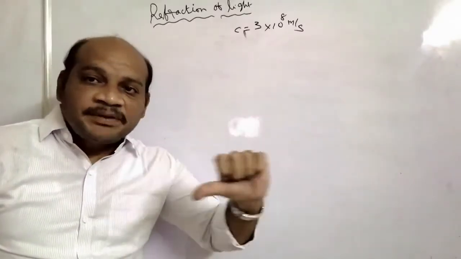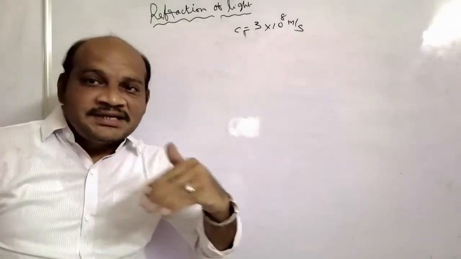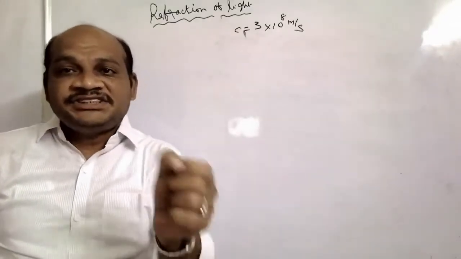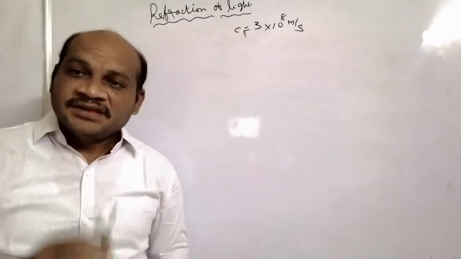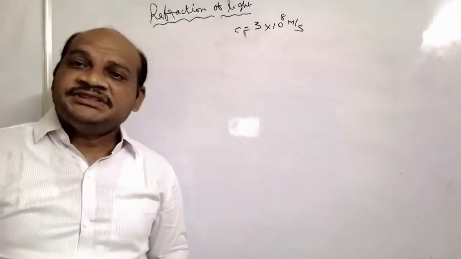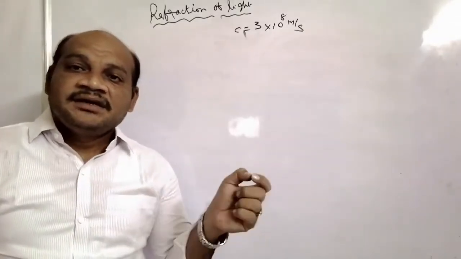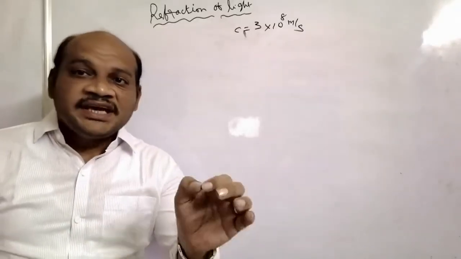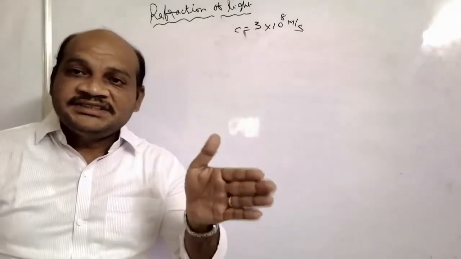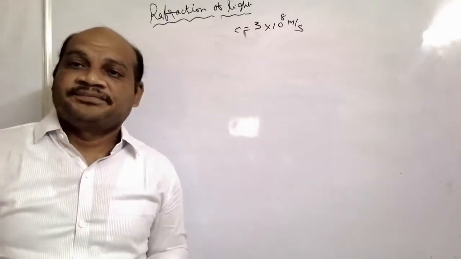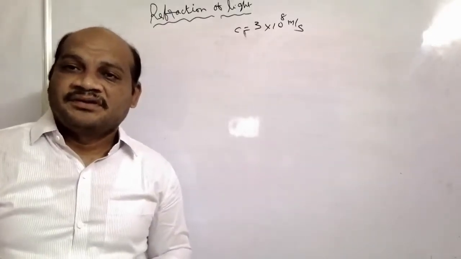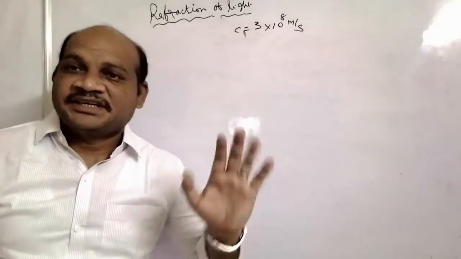At the separation of the two mediums, at the interface of the two mediums, the velocity of light changes. The velocity of light changes and the direction of the light also changes, except when light is incident normally. Light incident normally means, I will explain clearly.